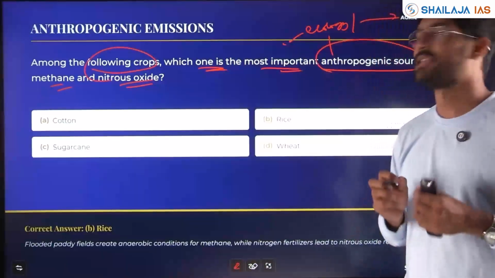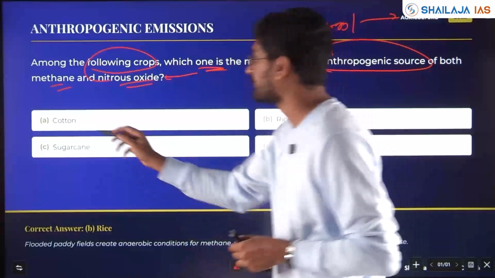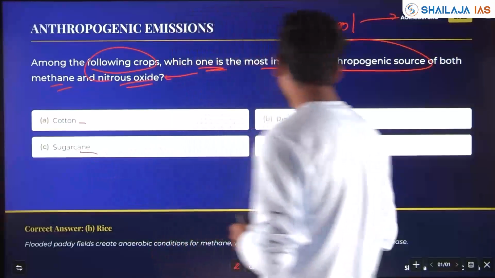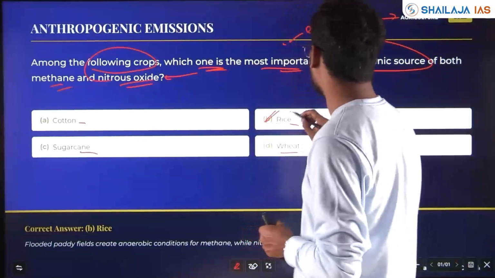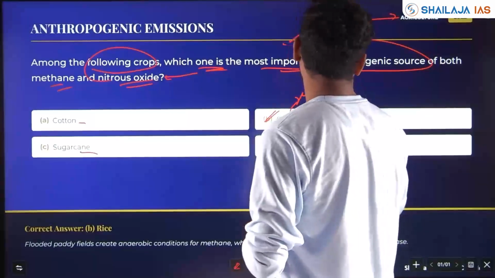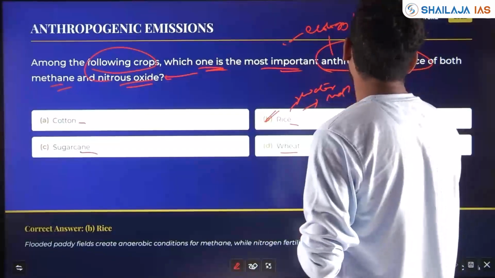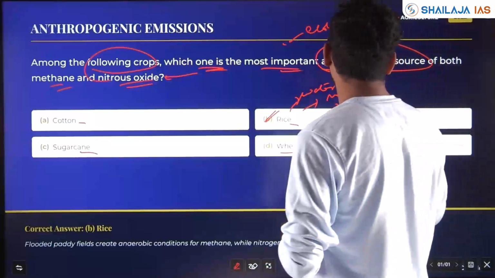Which crop produces more methane and nitrous oxide? Options are cotton, rice, sugarcane, wheat. We know rice is the most water guzzling crop and it also produces anthropogenic, human caused, methane and nitrous oxide.